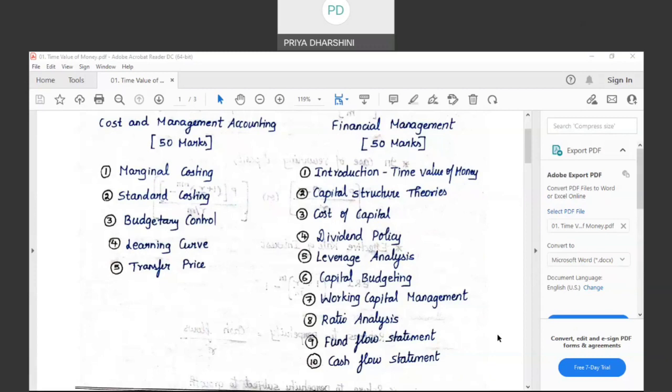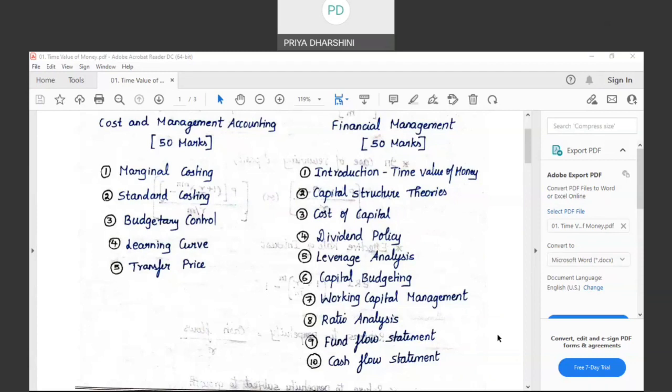Next comes leverage analysis. Leverage is a measure, a ratio. Leverage is a measure for what? To find the impact of fixed cost on the profits of the organization. The fixed cost can be classified into fixed financial cost and fixed operating cost. During its operations, the organization will incur a lot of fixed cost: rent of the premises, depreciation of the asset. All those are examples of fixed operating cost. Salary payable is also a fixed cost. Then we have certain fixed costs with respect to the financial aspect.